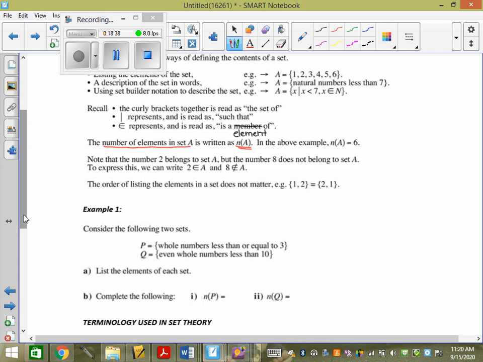Note, the number 2 belongs to set A, but the number 8 does not belong to set A. So to express this, we say 2 is an element of A. 8 is not an element of A.